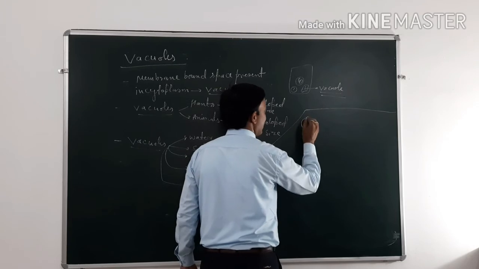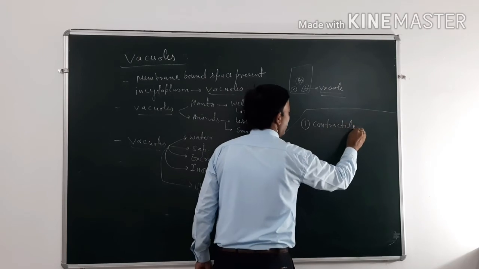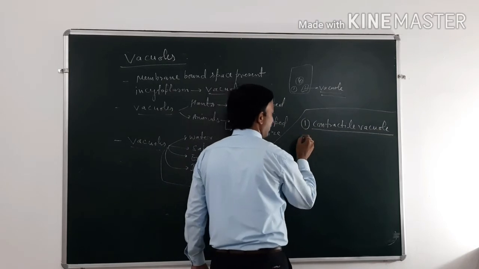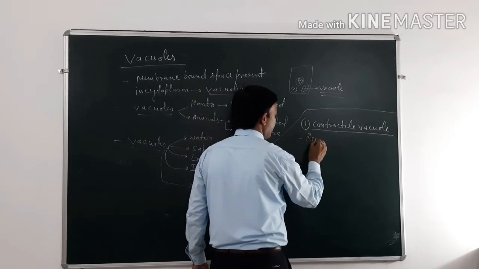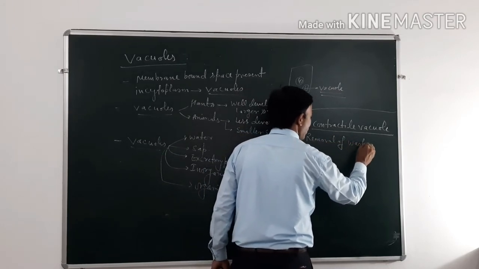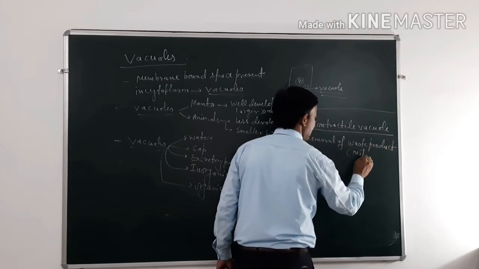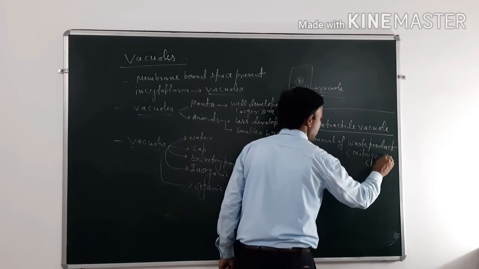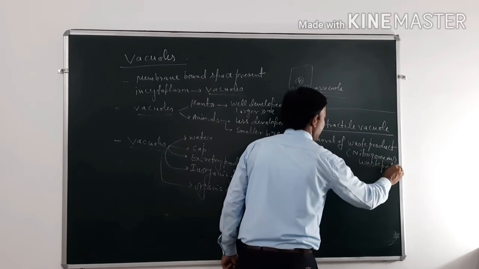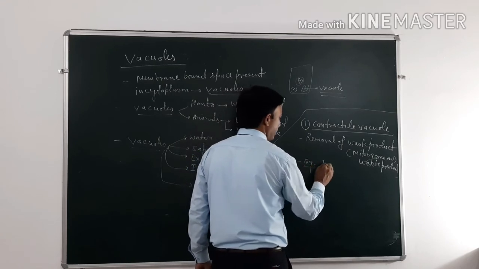On the basis of the function and nature of the vacuole, there are three types. The first is contractile vacuoles. Their important role is removal of waste products, which may be nitrogenous waste products, from the body with the help of contractile vacuoles, and these vacuoles are well developed in amoeba.